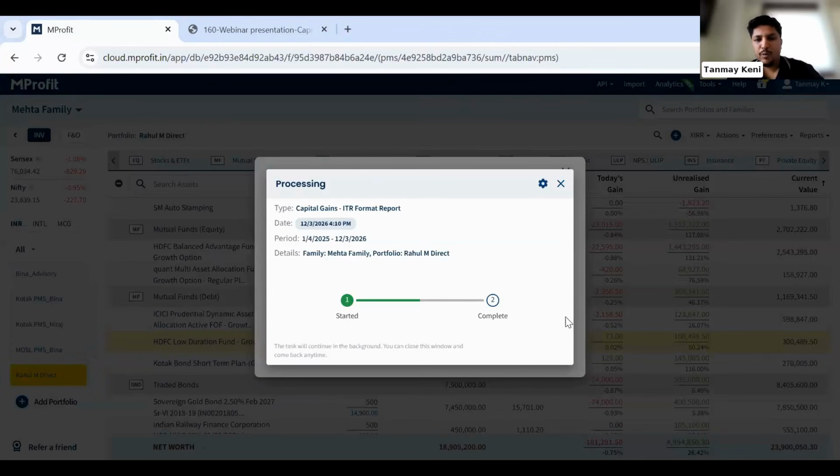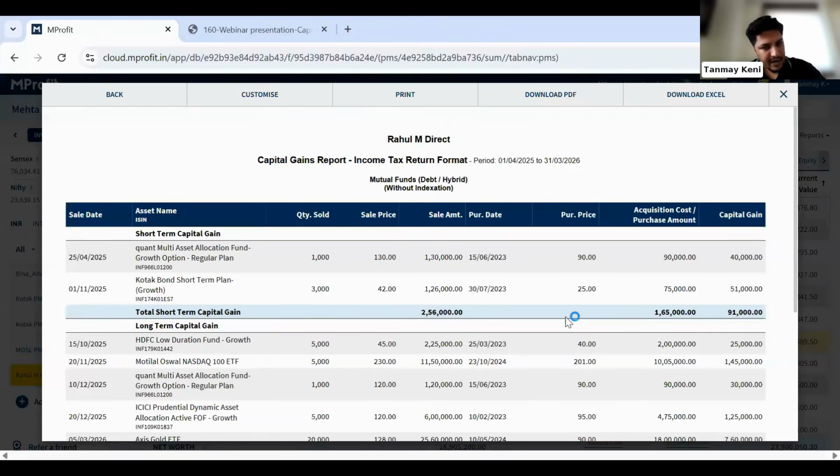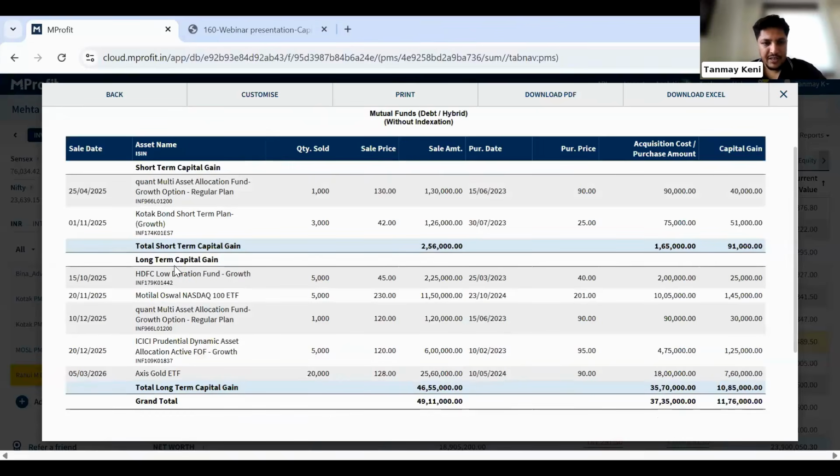So I've covered both the criteria. The HDFC Low Duration Fund, which you see here, was purchased before 1st April 2023 and of course sold in October 25, so it is considered as long-term. Whereas if you see the Kotak Bond Short Term Fund, it was purchased after 1st April 2023.